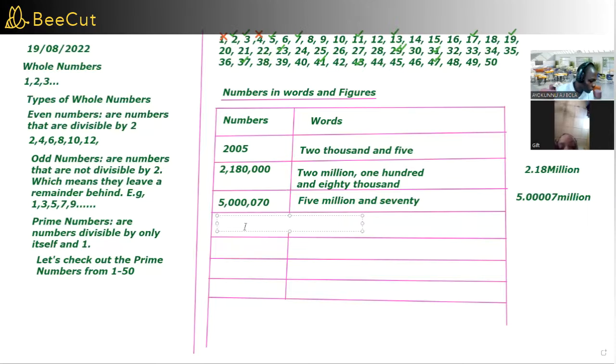Let's say 2,005,000,000. So, look at this number. What number do you think this is?